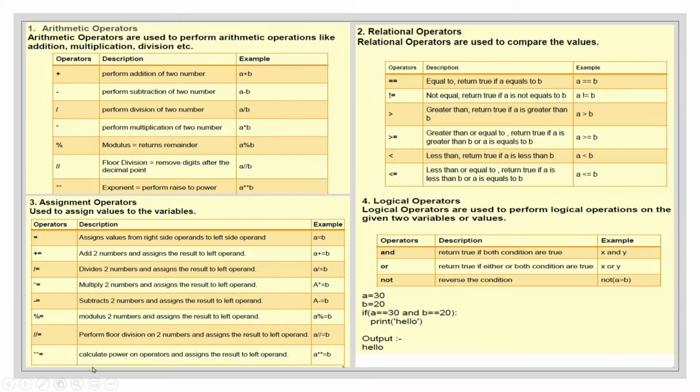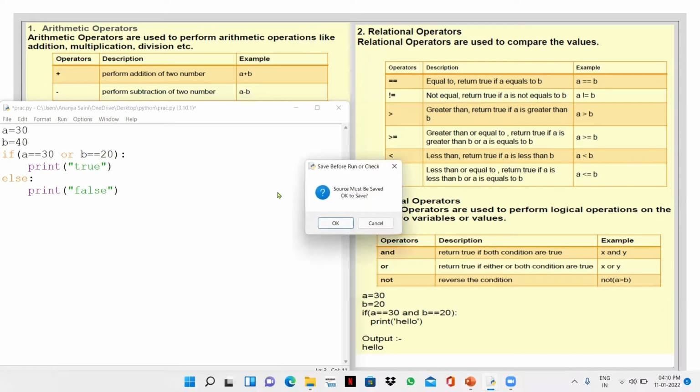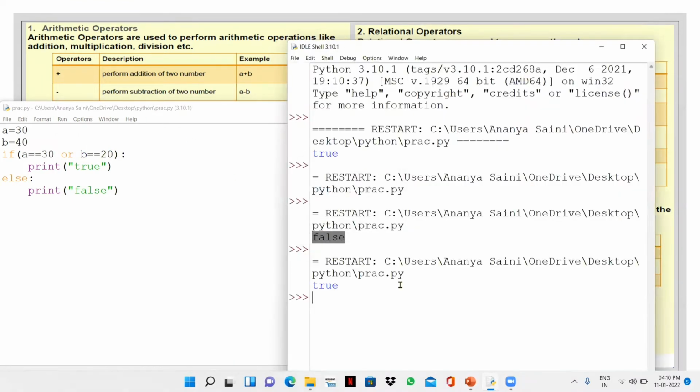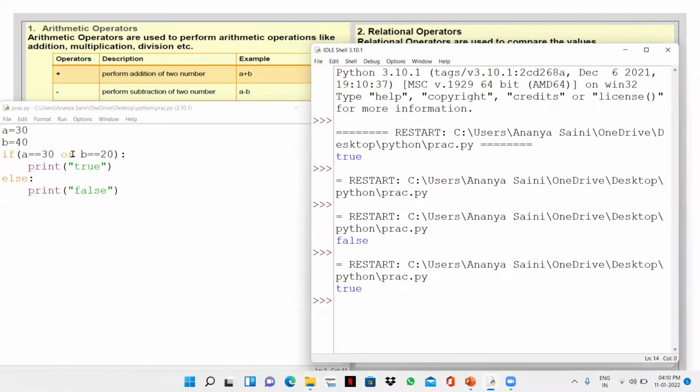Now, if I write or, let's see, it's going to give us true because if either of the two conditions is true, it will give us true. If any one is false, it will still give us true, and only if both of them are false will it give us false.